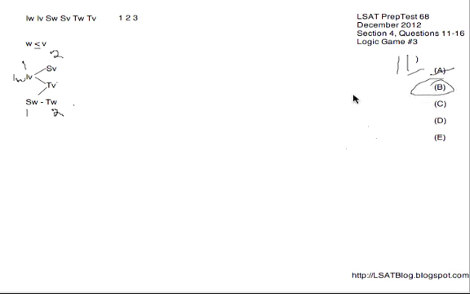I will go through the rest though. SV is 2, yes, that is a must right here, so C is gone. TW is 2, yes, that's a must as well. And then finally TV is 2, yes, that's a must as well. So E is gone, leaving B by elimination if you didn't get it before.